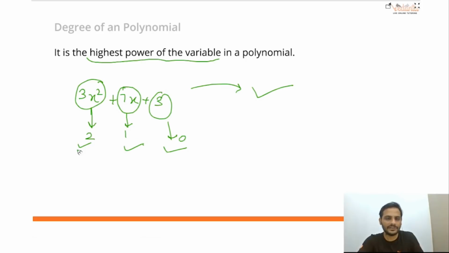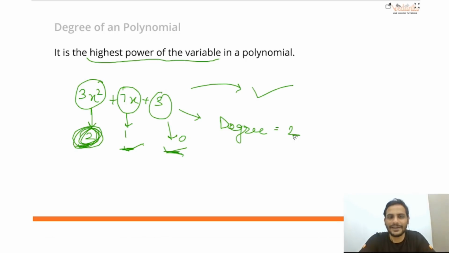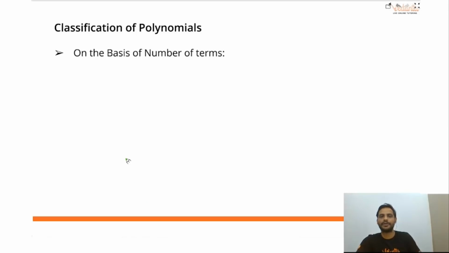Tell me, out of these three, which is the highest power? 2 is the highest power. So the degree of this polynomial will be 2. Quite easy. You already know how to check the power. In that power, whatever is the highest will become the degree of the polynomial. Clear, class? I hope you have understood.